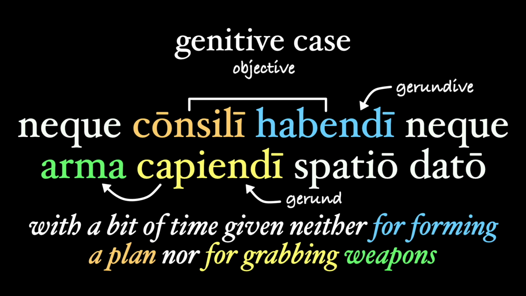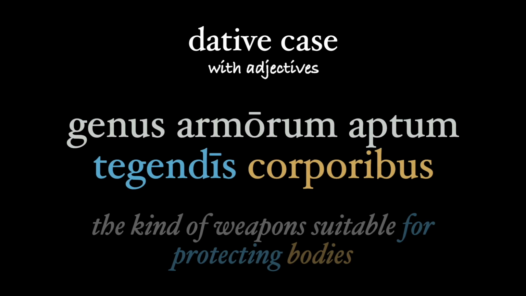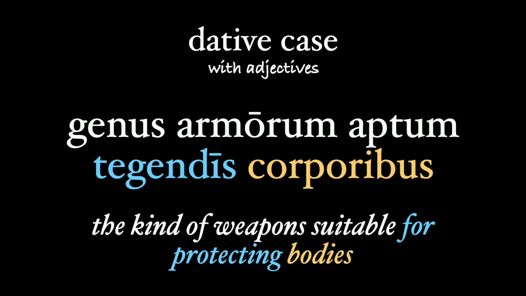Rule number 20. The dative is often found after certain adjectives, especially those related to fitness or suitability, and we use our standard for translation of the dative here. This is really a form of rule number 33, the dative with adjectives. Genus armorum aptum tegendis corporibus, the kind of weapons or armor suitable for protecting bodies.